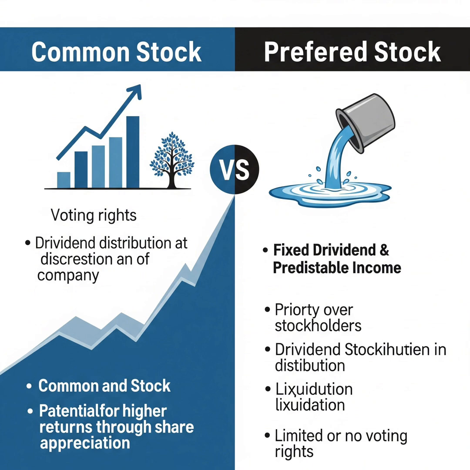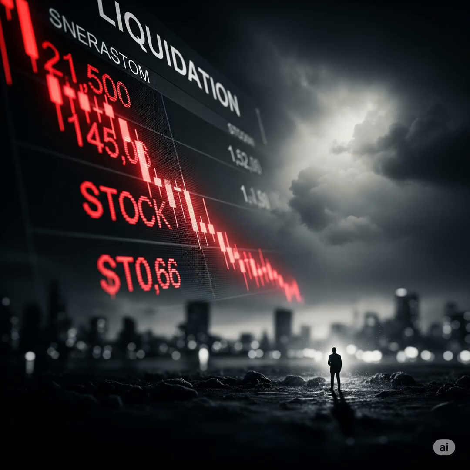What is the difference between common stock and preferred stock? It lies in ownership rights, dividend payments, and priority in case of company liquidation. Now, what is company liquidation? All right, here go two examples.